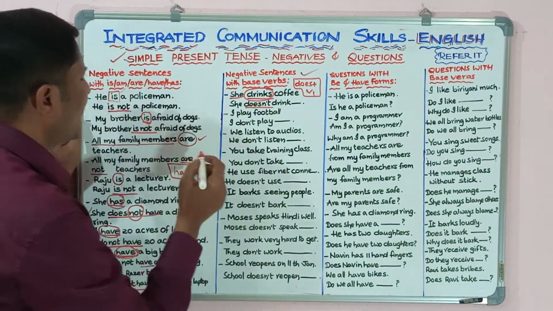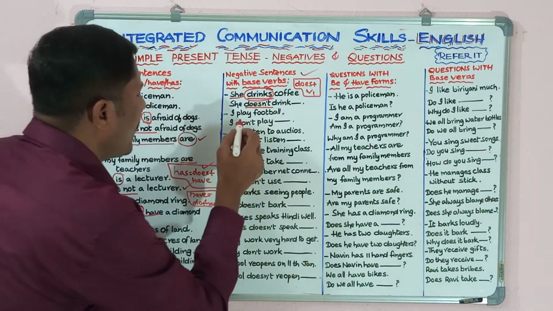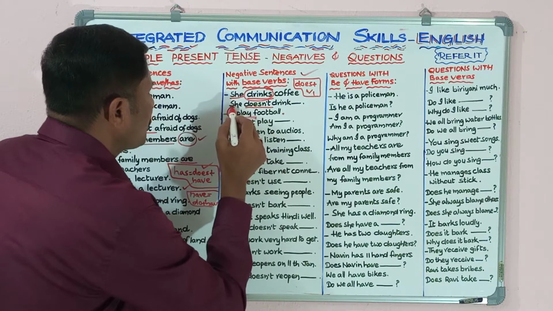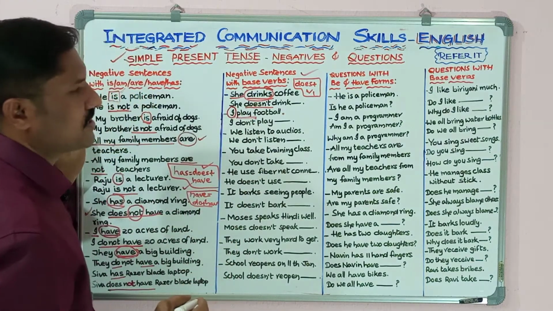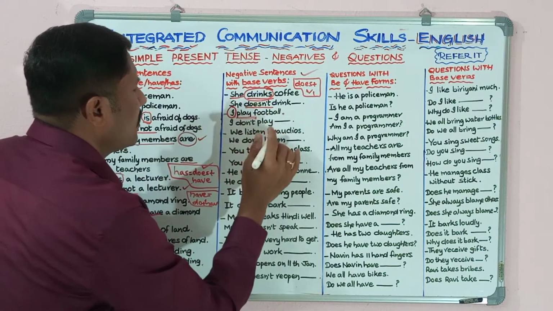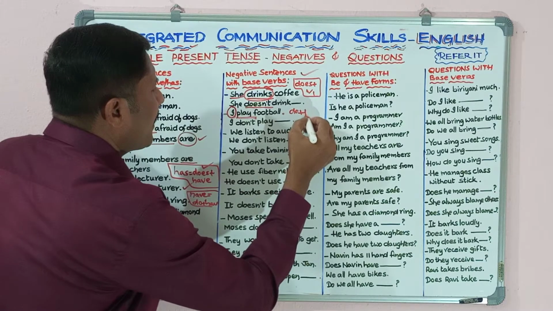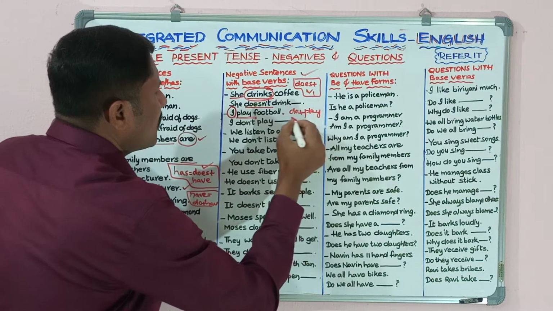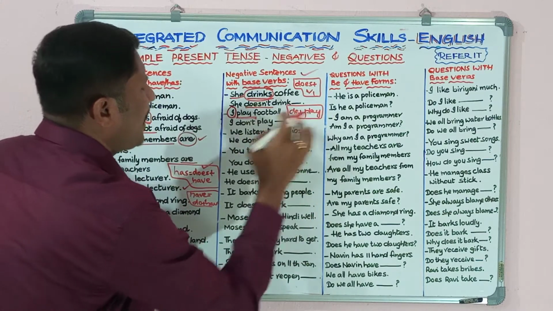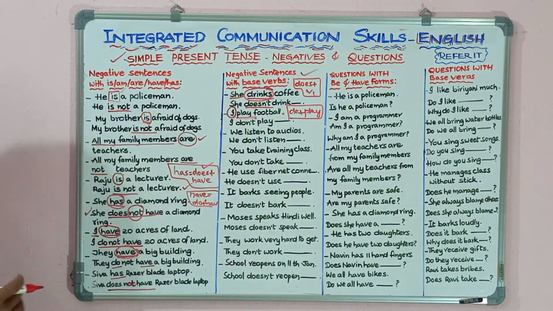So like that. Next one, I play football. I play football because the verb is play. I is first person pronoun, not third person. That's why I have not added s here. I play football. So here play is equal to do plus play. When you try to make a negative sentence, please add not between do and play. Then it will become I don't play football. That is the negative sentence for that.